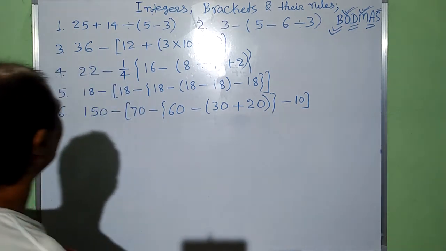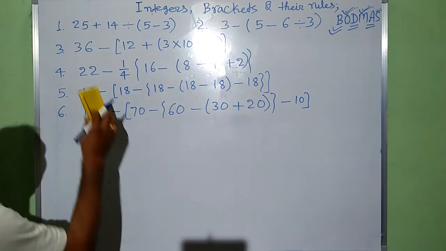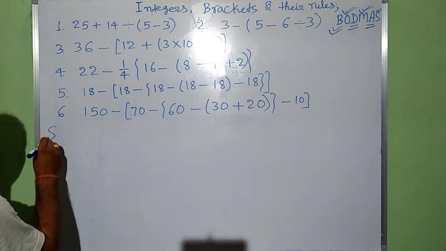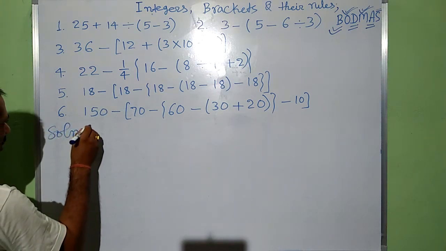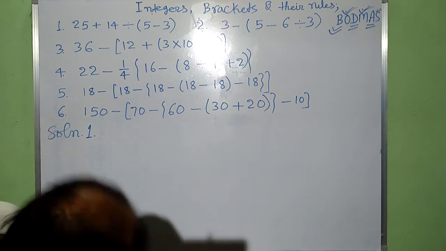Now I am going to solve some questions related to integers. Solution of question first.